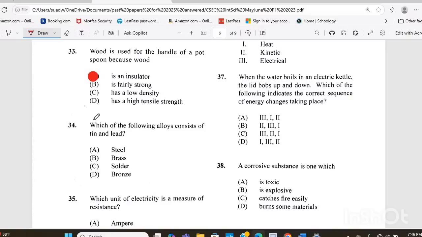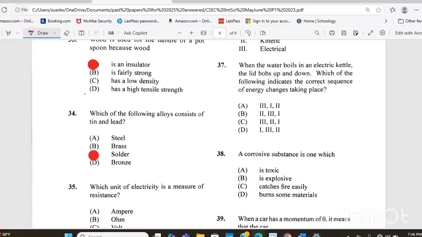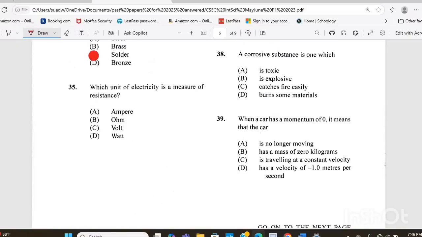Question 34. Which of the following alloys consists of tin and lead? Is it A, steel, B, brass, C, solder, or D, bronze? Which of the following alloys consists of tin and lead? The answer there is solder. And right, solder is used when you are connecting circuits.